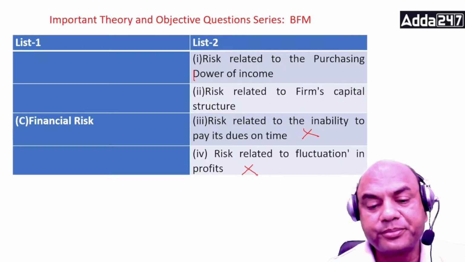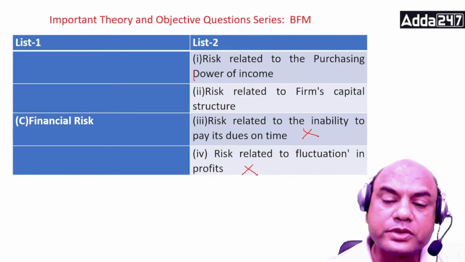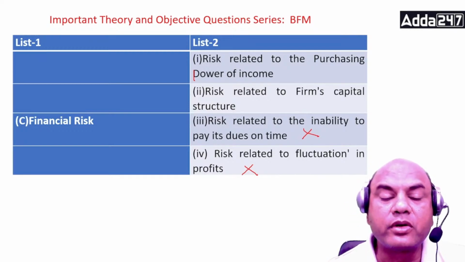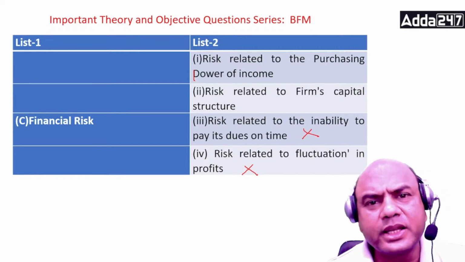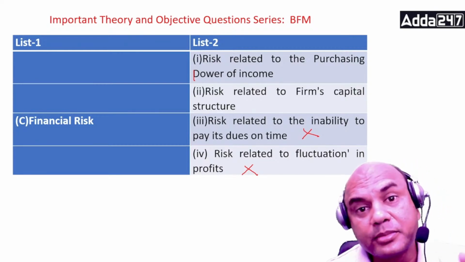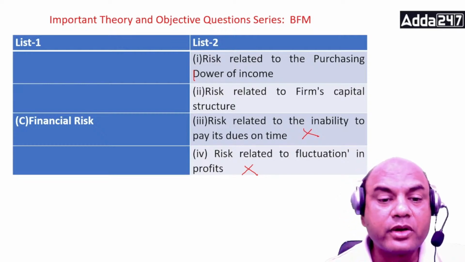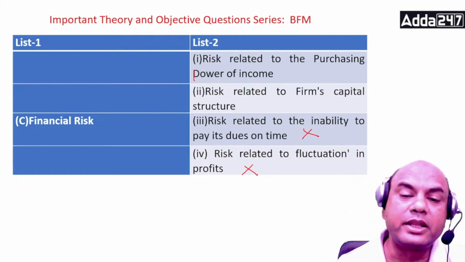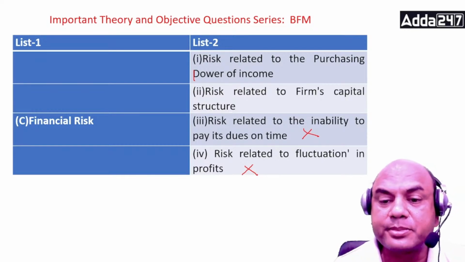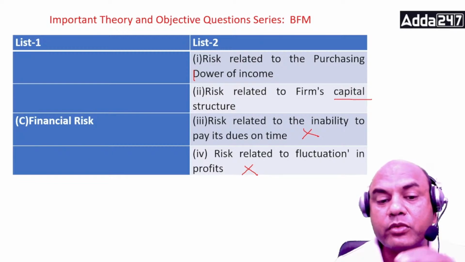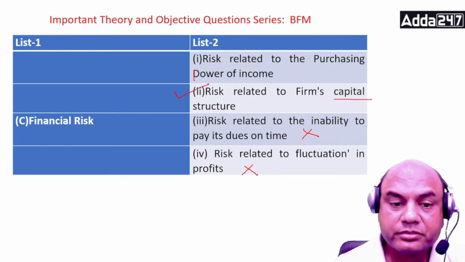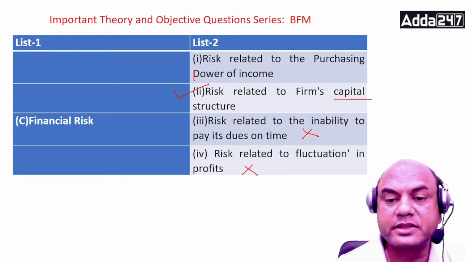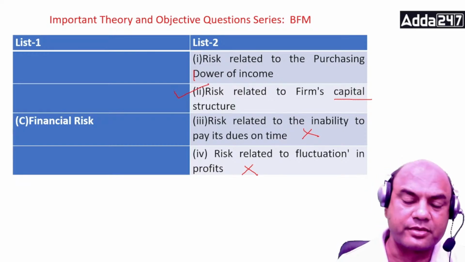The danger of losing money on an investment or a business venture is basically financial risk. It is mainly related to the money, the principal amount, the capital, what I have invested. So the answer is risk related to the firm's capital structure.